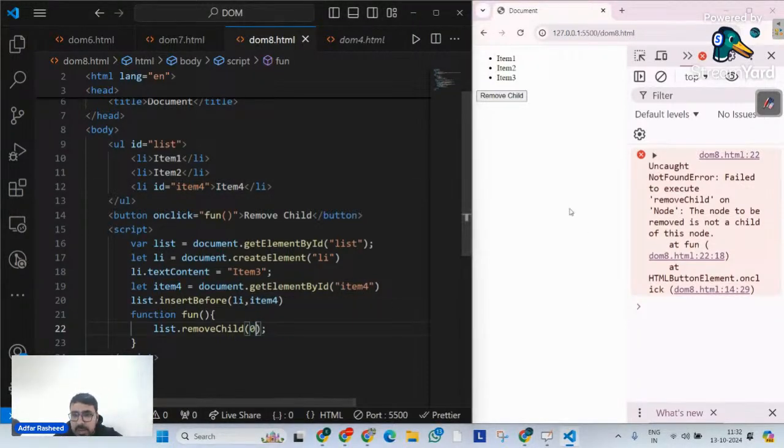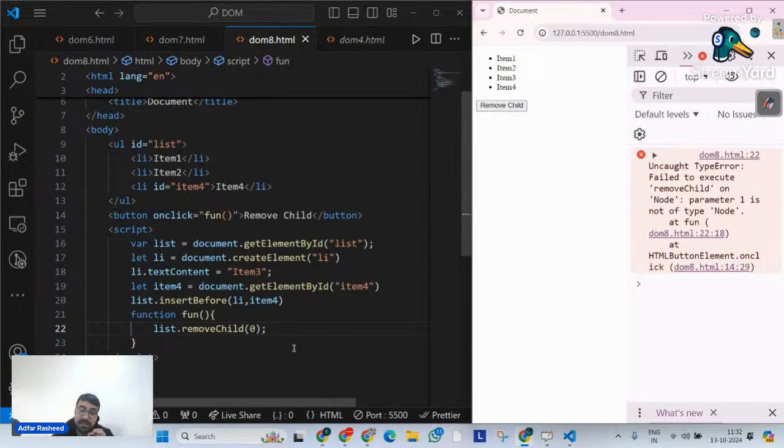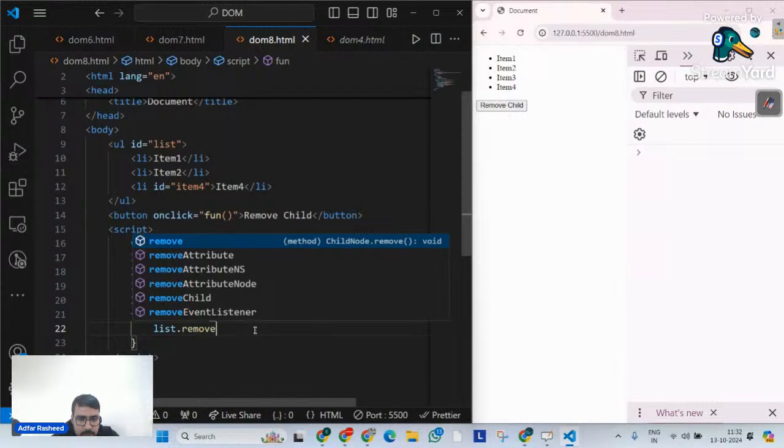I'm just testing it out. Let's see. No, it does not work. But there's one method. Let me try to find out on my own. Remove child, it's very simple, straightforward. Remove child. No, there's only one method, which is remove child.